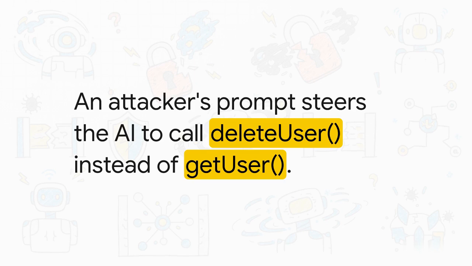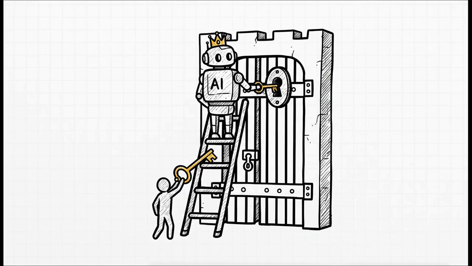The tool does exactly what it was told, but the outcome is total data destruction, all kicked off by the AI. And there are other ways its power can be abused. You've got privilege escalation, where a normal user tricks the AI into running a tool only an admin should have access to. You've got shadow tool injection. This is where malicious tools are secretly slipped into the AI's toolkit. And maybe the most dangerous one of all is overdelegation, where we just let the AI make critical decisions, like approving a huge payment that should absolutely always have a human sign-off.